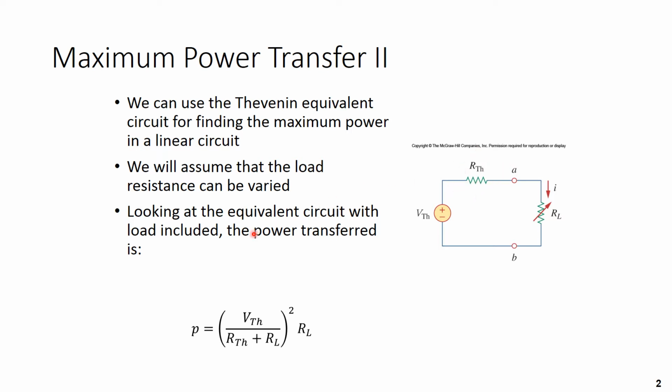Looking at the equivalent circuit with load included, the power transferred is this. P is power in watts. We have the Thevenin voltage equivalent, resistor Thevenin equivalent, and the load resistor, that all squared times the resistance of L. So that is basically the power equation. You work out the current, and current squared times resistance gives you power. So that is the power that your load has available to it.